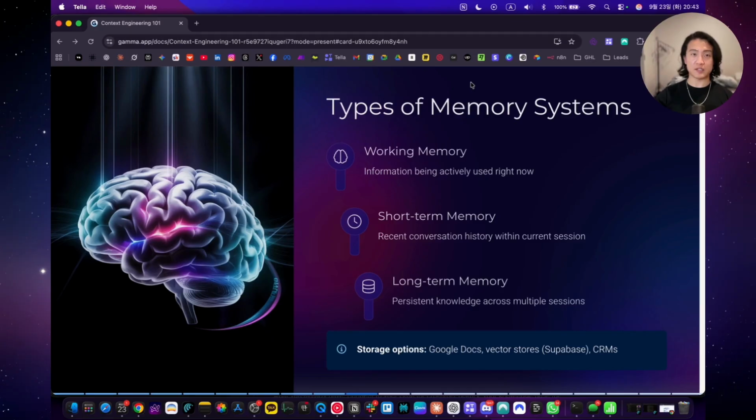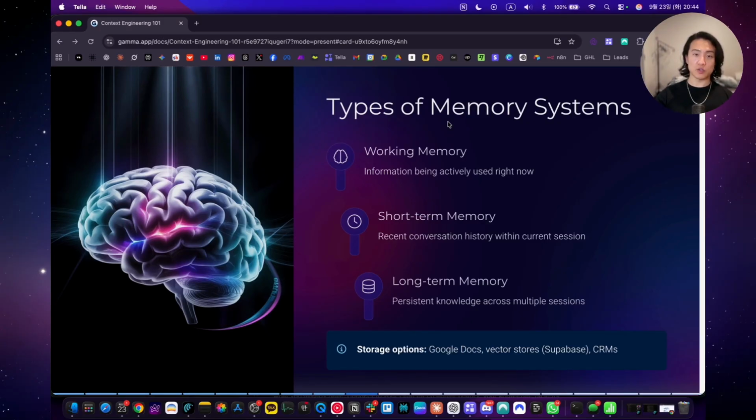Short-term memory maintains conversation continuity within this single session. It includes what the user has said, what the AI has responded, any decisions that have been made, the current state of any ongoing tasks. So it's recent conversation history within the current session. Long-term memory is persistent knowledge across multiple sessions. So this provides persistent value that improves system performance over time. This includes user preferences and patterns, successful strategies, FAQs and effective answers, and optimizations for common scenarios.